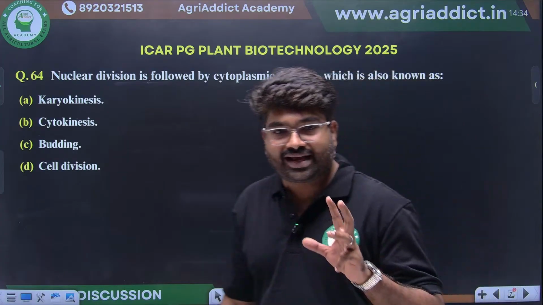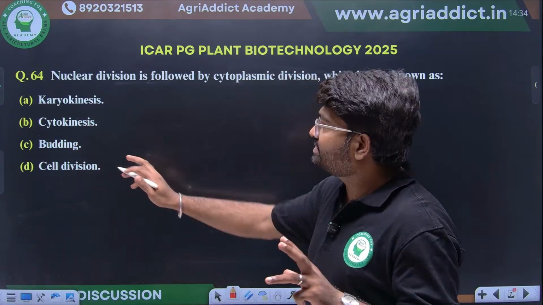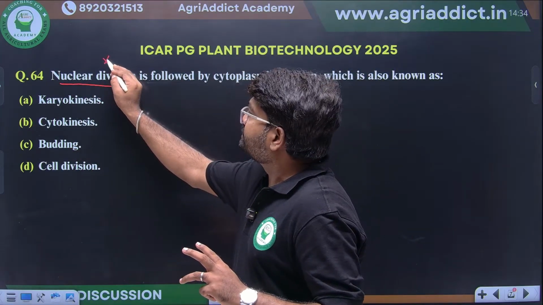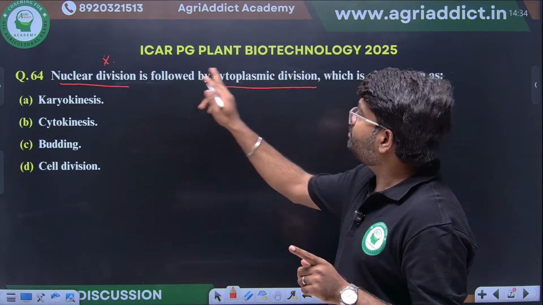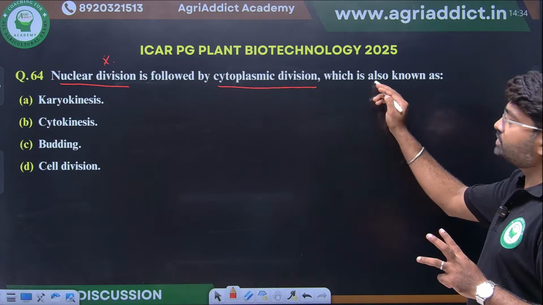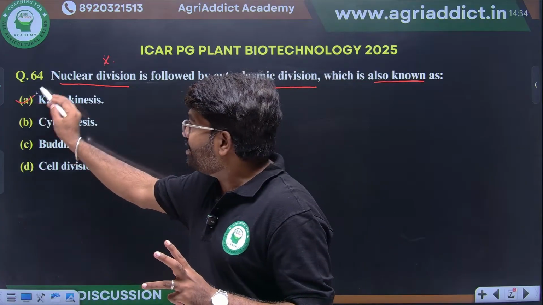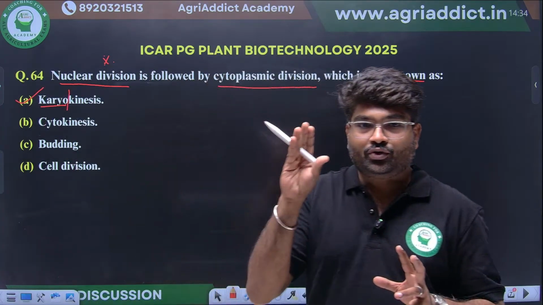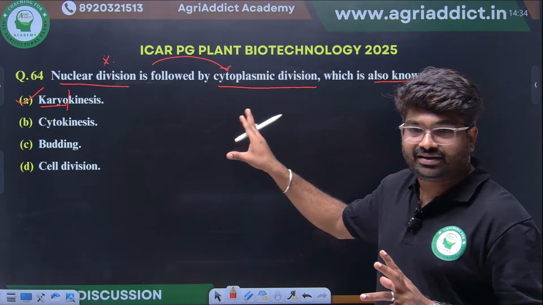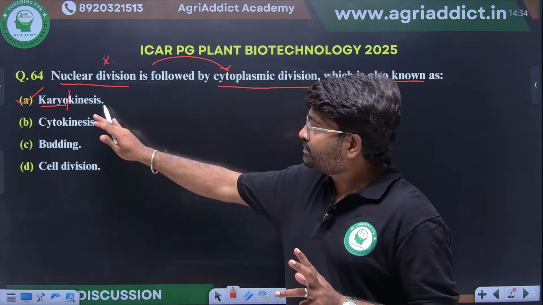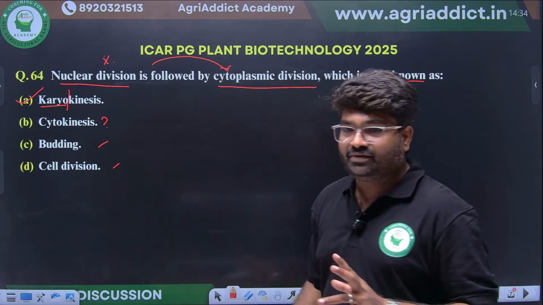Simple question, they are asking about mitosis and meiosis, and a simple definition, two direct questions. Nuclear division followed by cytoplasmic division. This is also known as what? Yes, excellent. It is also known as karyokinesis. Nuclear division happening followed by cytoplasmic division, this general term is known as karyokinesis. Then what is meant by cytokinesis? What is meant by budding? What is meant by cell division?